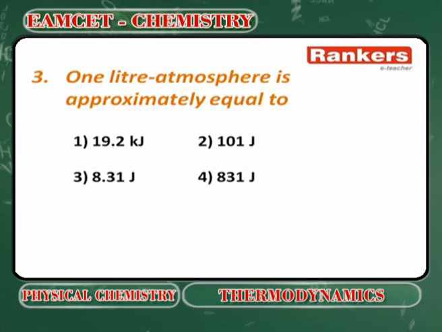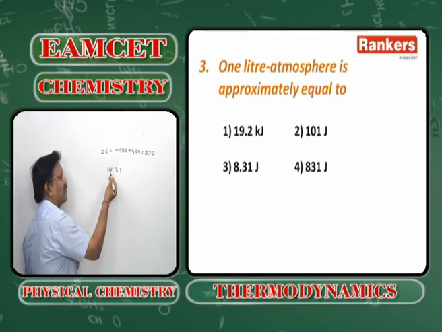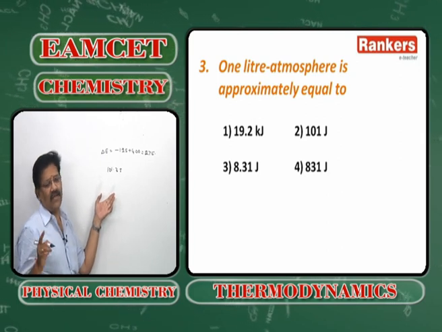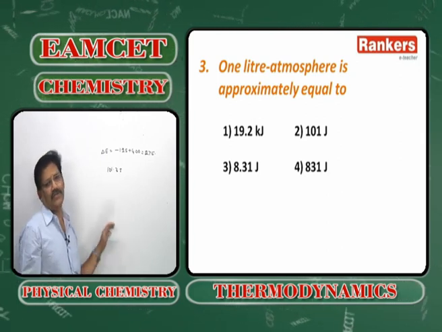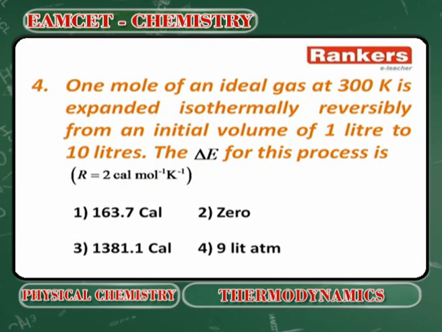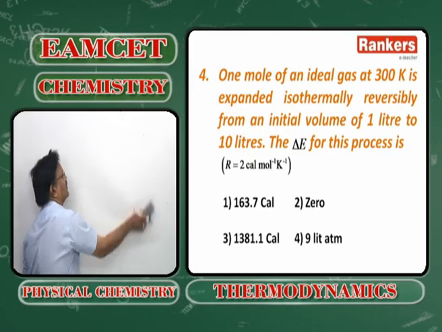Next question. 1 liter atmosphere is approximately equal to 101.3 joules. So, it is approximately equal to 101 joules. 1 bar liter work is equivalent to 100 joules exactly. Next option. 1 mole of an ideal gas at 300 Kelvin is expanded isothermally from an initial volume of 1 liter to 10 liters. What is the delta E in all isothermal processes?